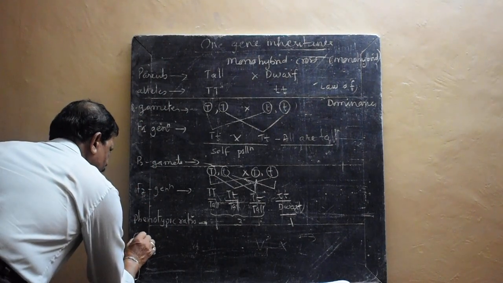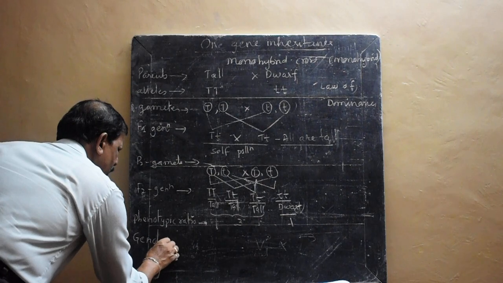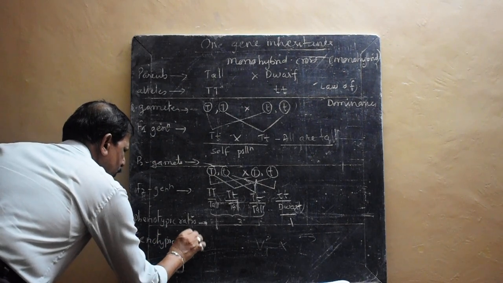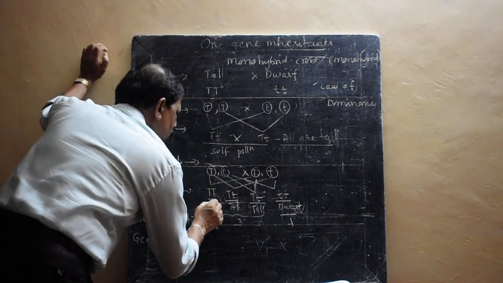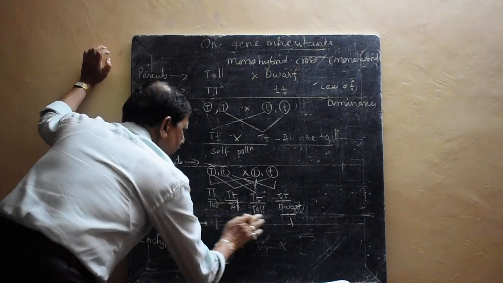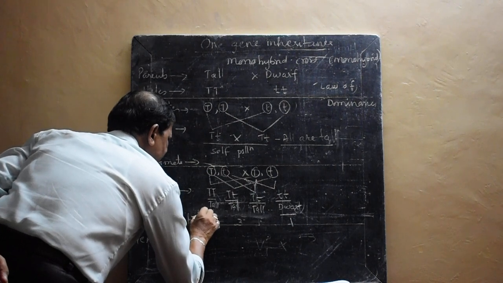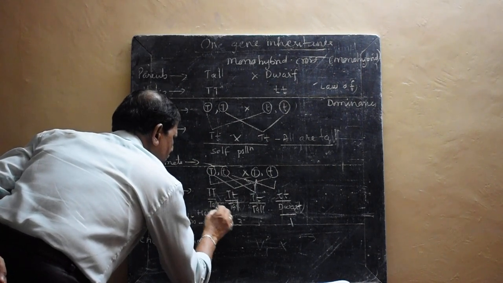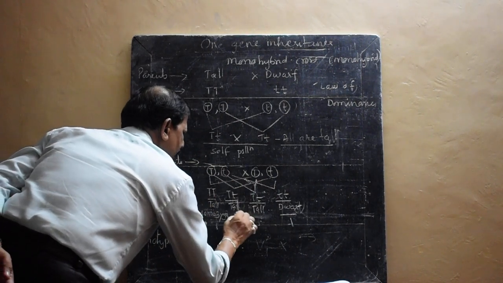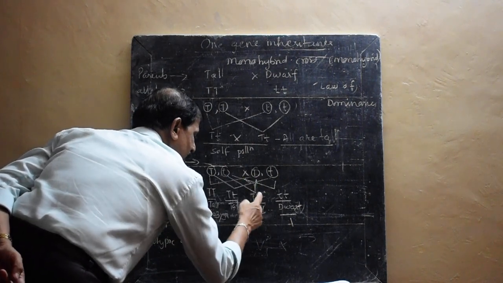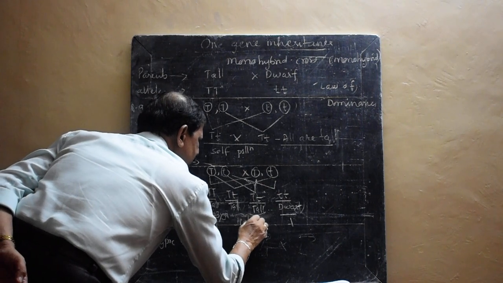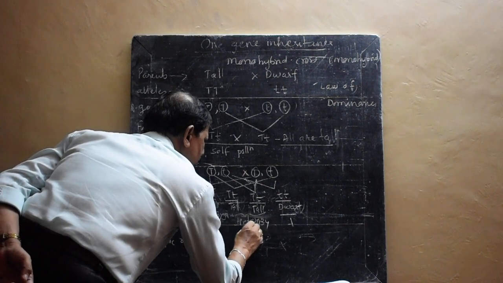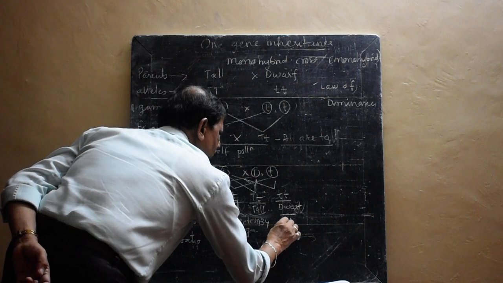Below that, another ratio you have to write is called the genotypic ratio. How do you write the genotypic ratio? This is tall, but it is homozygous. Here two tall are the same, and this is called heterozygous. And this is again homozygous.